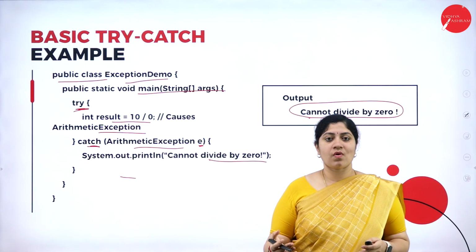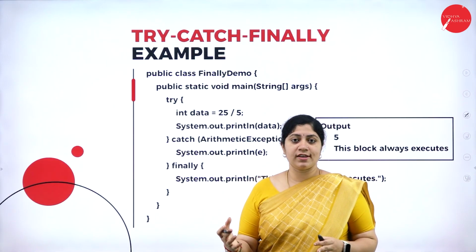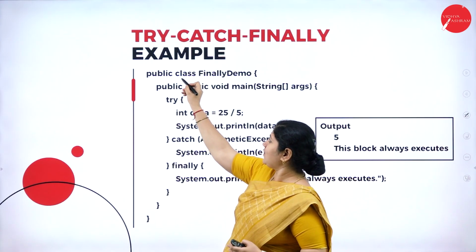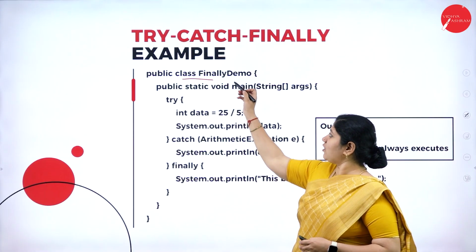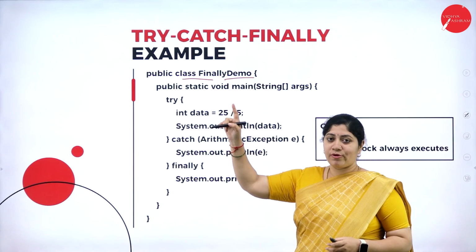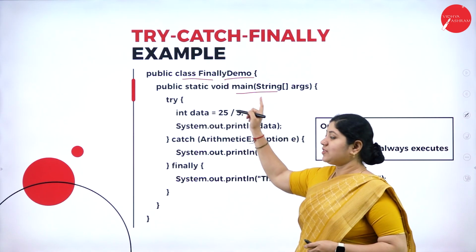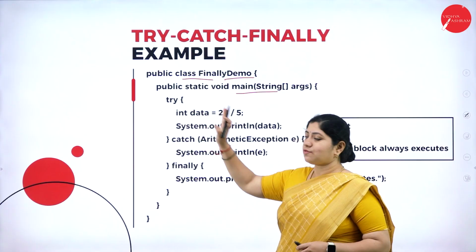All right, let's move forward. Now let's see an example for try, catch, finally all together in a single program. So let's start with writing a class, that is public class. The name of that class that we have considered is FinallyDemo program. Then we are writing a main method, that is public static void main followed by String args. Okay, done. Let's start with try.